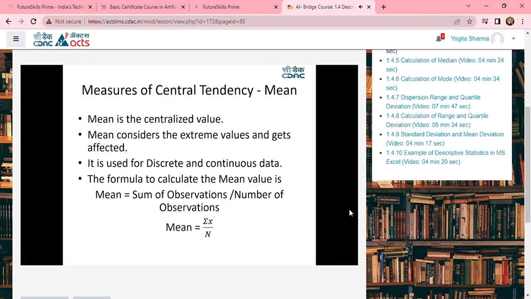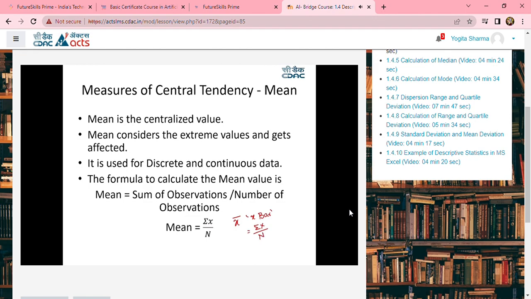Mean considers the extreme values and gets affected by them. I'll come back to this point in a while. It is used for discrete and continuous data captured in the form of raw data. The formula used to calculate the mean is the sum of observations divided by the number of observations. So mean is equal to summation of x by n, where n stands for the number of observations. Generally, mean is denoted by x bar, which is nothing but the total divided by the number of observations.